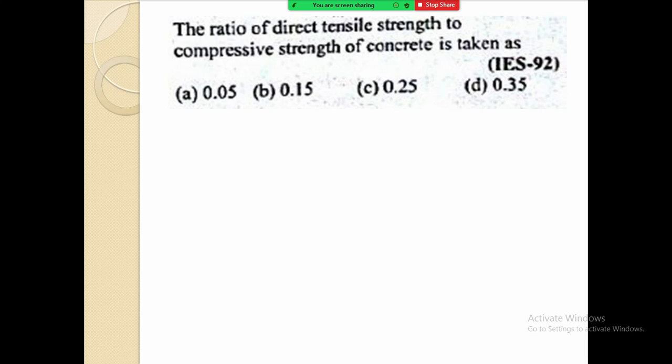Next is: the ratio of direct tensile strength to the compressive strength of concrete is taken as. How much is that ratio?